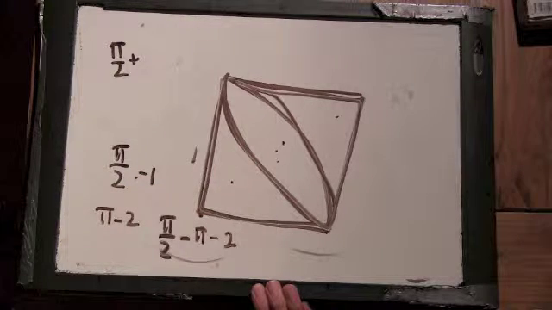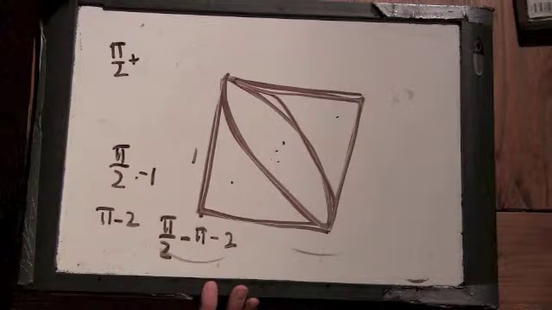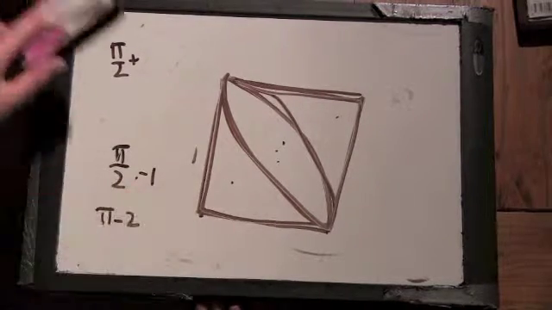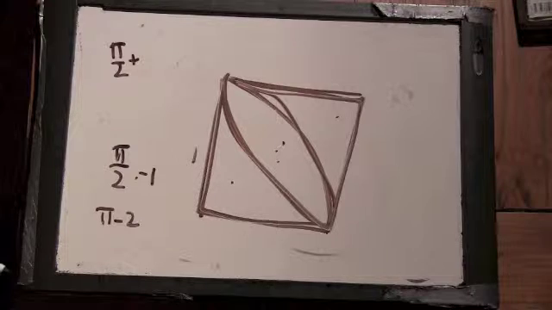But this can't be right. Why? Because this is a negative area. Okay, so you definitely had 2 of them, and then you have a quarter circle.